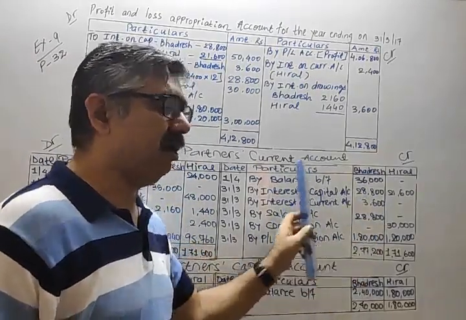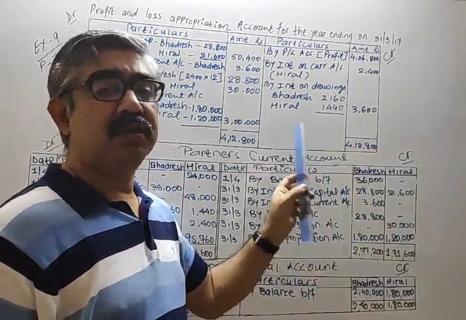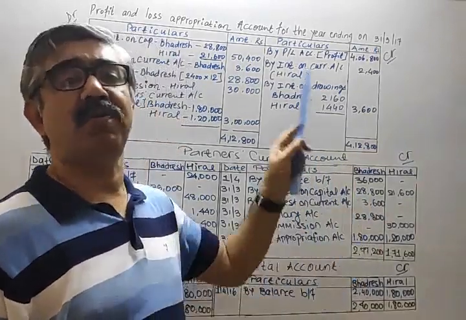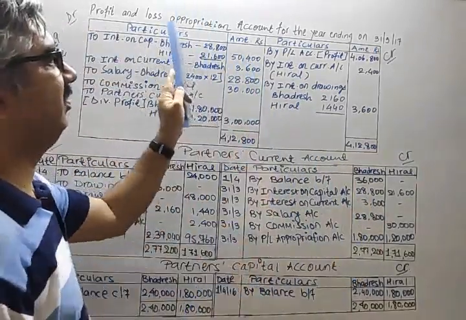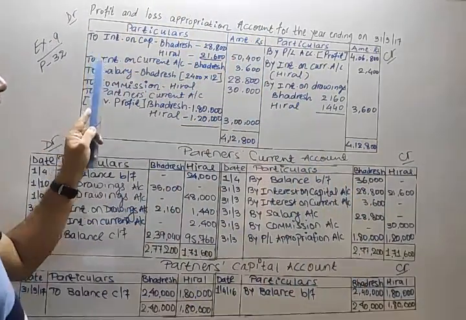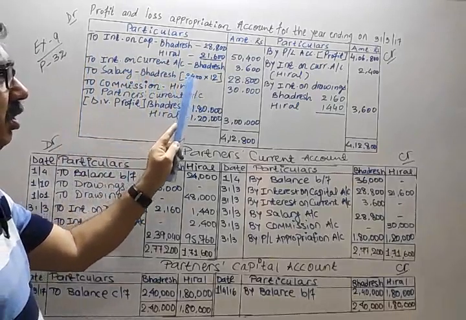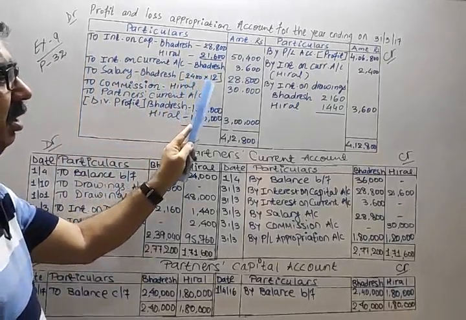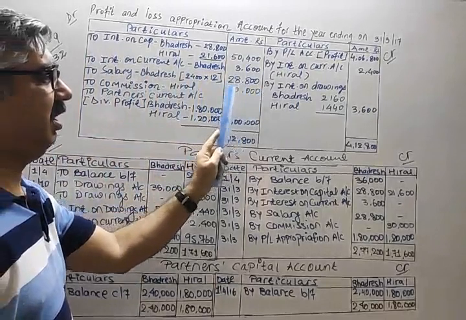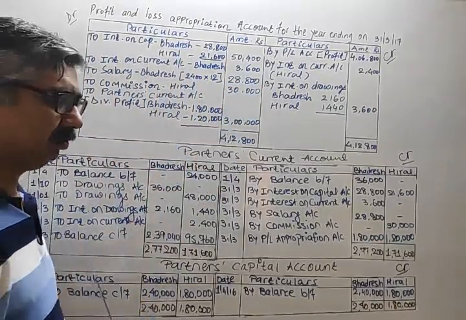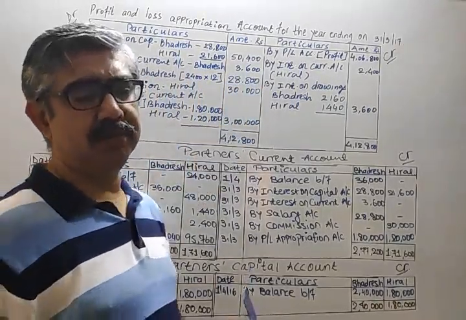For the partner individually, it's an income. The same he is receiving from the firm. So in the firm's account, it is an expense. Salary, Bhadresh, 2,400 per month into 12 months, so 28,800. Is there any problem?